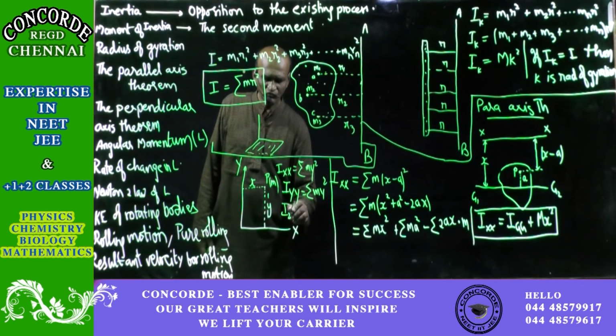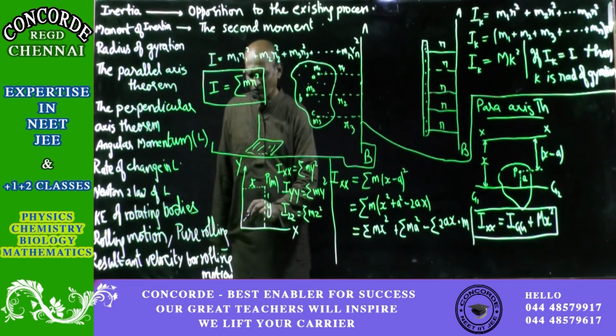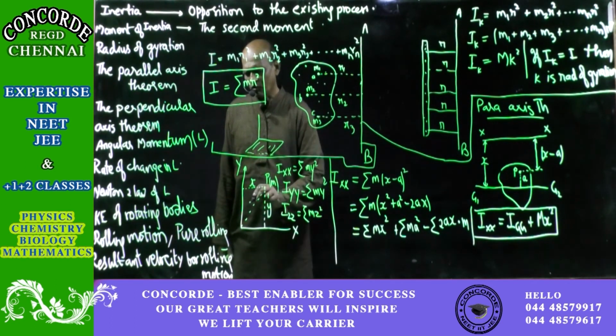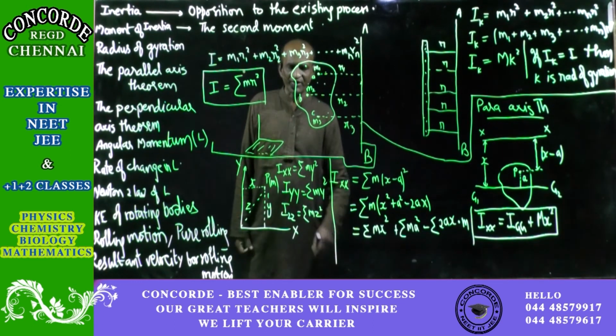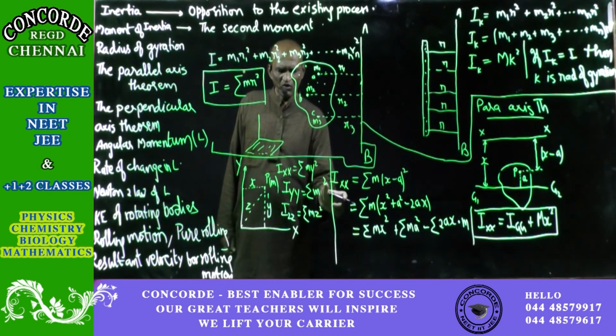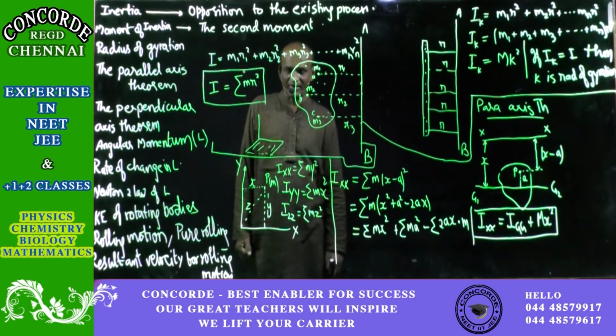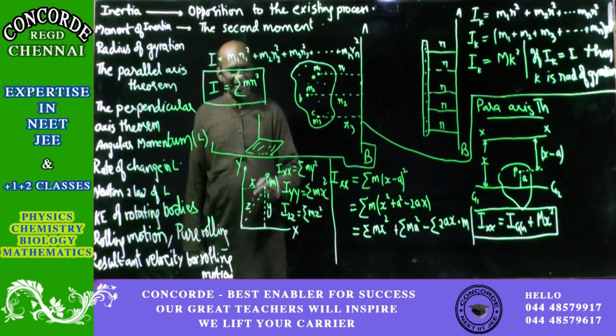So what we will therefore get is Izz is equal to sigma of m z square. But what is z? So what is this z? You can see, very easy to understand, that this z square will be equal to x square plus y square. X square is there for Iyy and y square is there in Ixx. So to get x square plus y square, we will have to take both the axes.